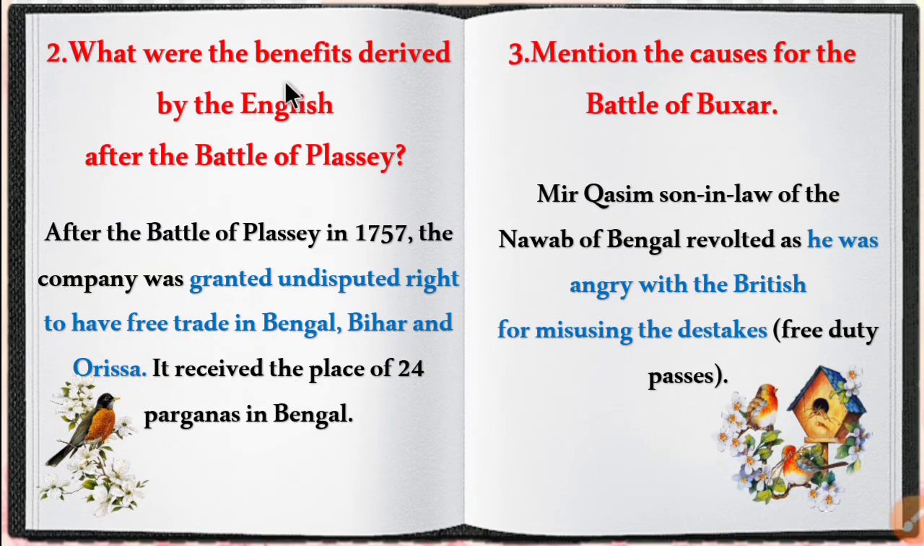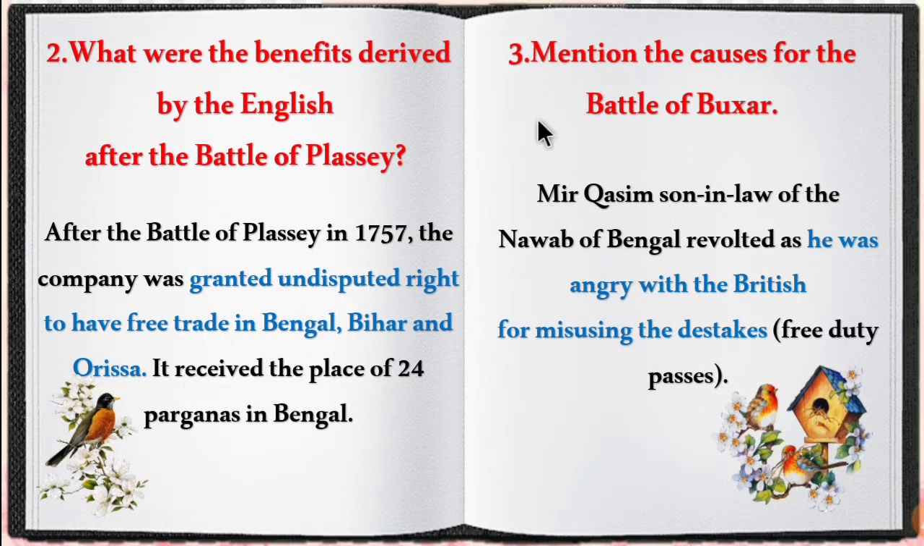Next, what were the benefits derived by the English after the Battle of Plassey? The answer is, after the Battle of Plassey in 1757, the company was granted the undisputed right to free trade in Bengal, Bihar and Orissa. It received the zamindari of 24 Parganas in Bengal. The company also got the right to collect tax in Bengal, Bihar and Orissa.